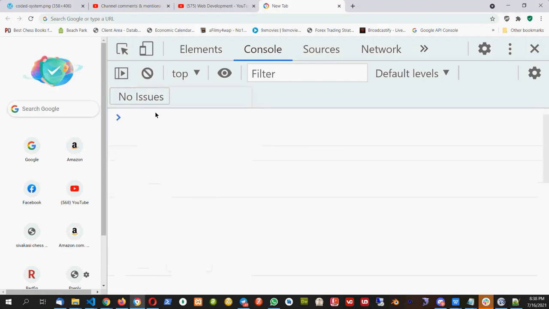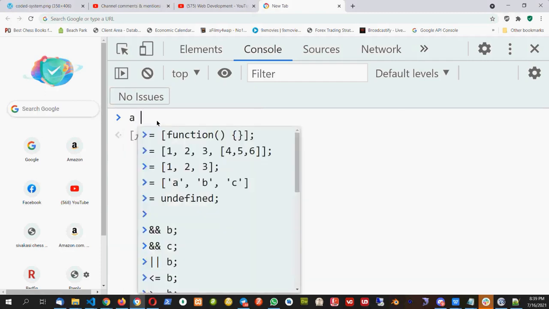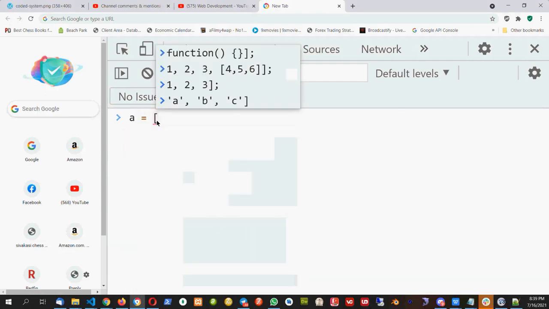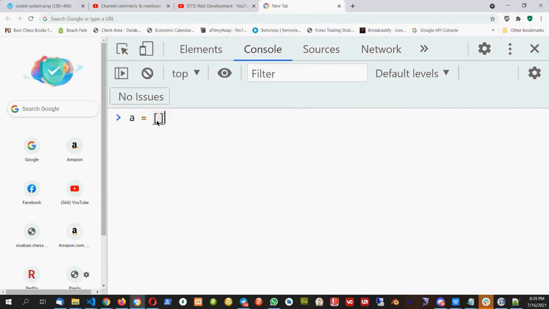Okay, let me write down one more example. I will create another array A equal to, first element as array 1, 2, 3, and then I will create another array 4, 5, 6. So the first element is an array, the second element is also an array.